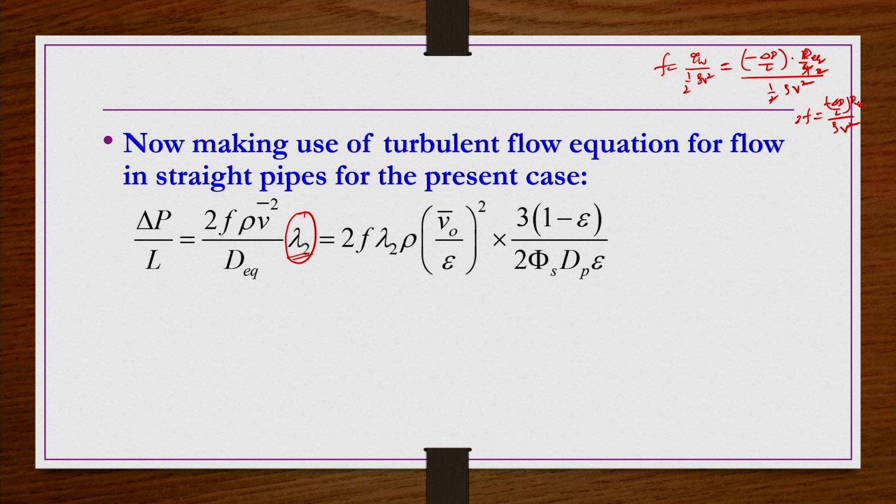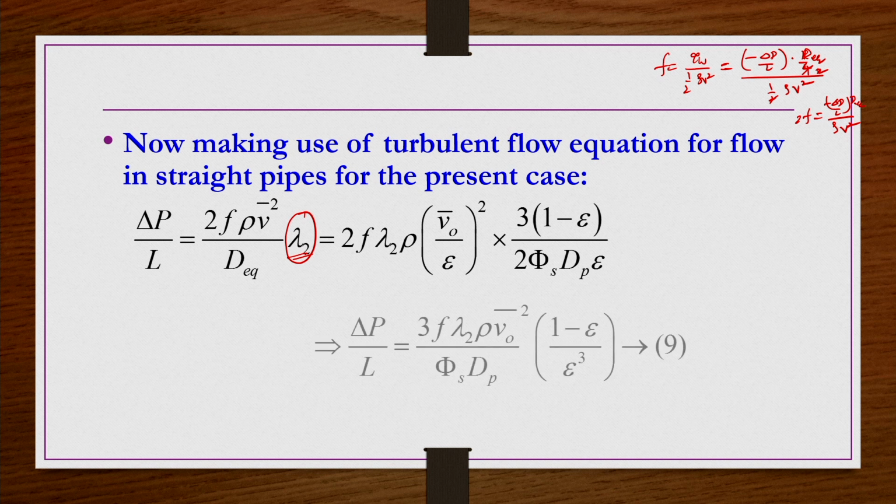If you rearrange this equation, you have 2 f lambda 2 rho. In place of V bar, we can write V naught bar divided by epsilon, whole square, and in place of D equivalent, you can write 2 by 3 pi s dp epsilon by 1 minus epsilon. Substitute here and simplify it.